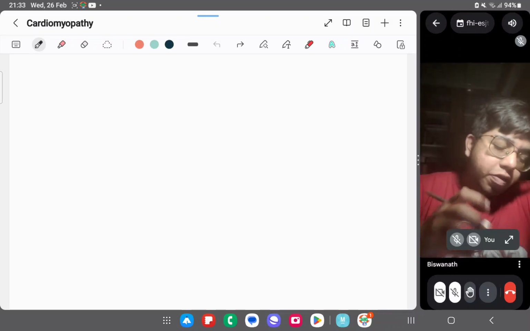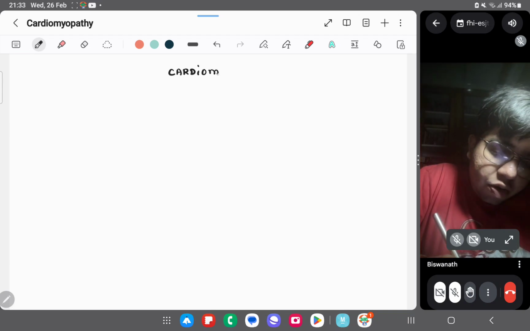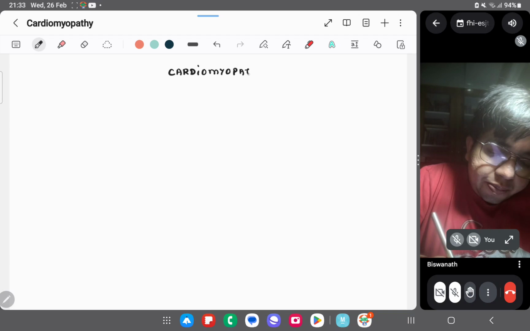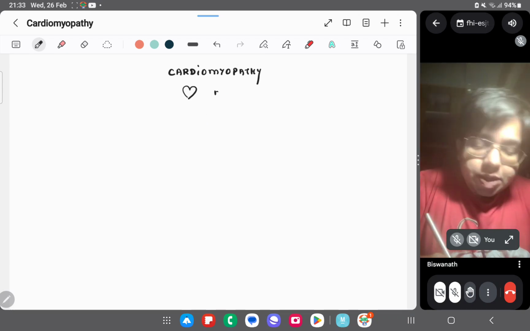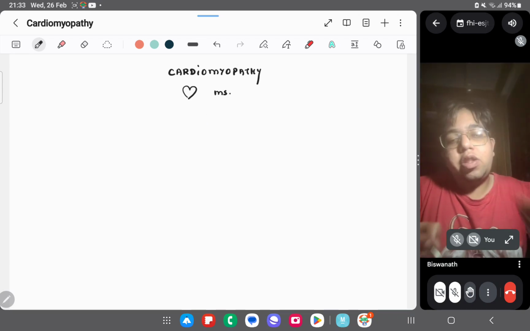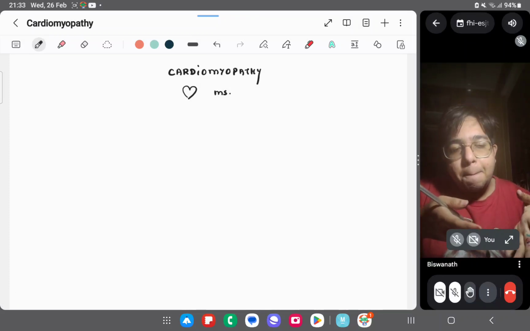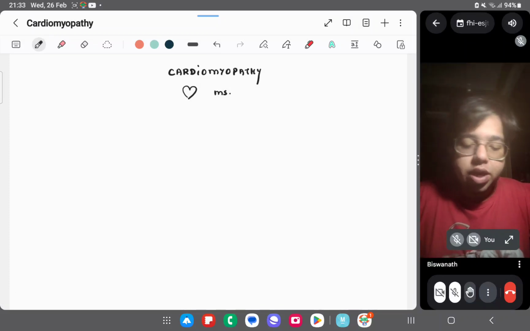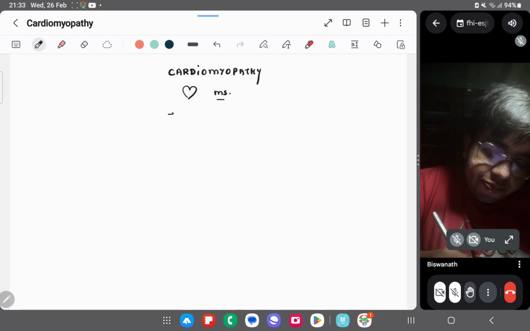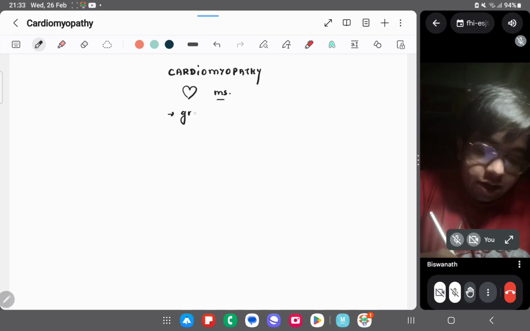If you see the term cardiomyopathy, cardio means heart, myo means muscle, and pathy means pathology, right? So cardiomyopathy refers to an abnormality which affects the cardiac muscles. Look how I'm defining it. It is not a single disorder, it is a group of disorders,